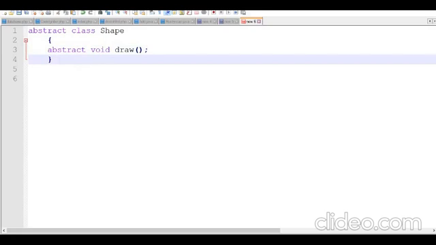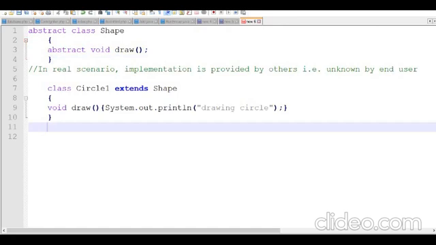Next, I'll import all the shapes from this abstract class Shape into my class using extends, using the property called inheritance. For example, I need to draw a circle. The code to draw a circle is already written in the abstract class Shape.